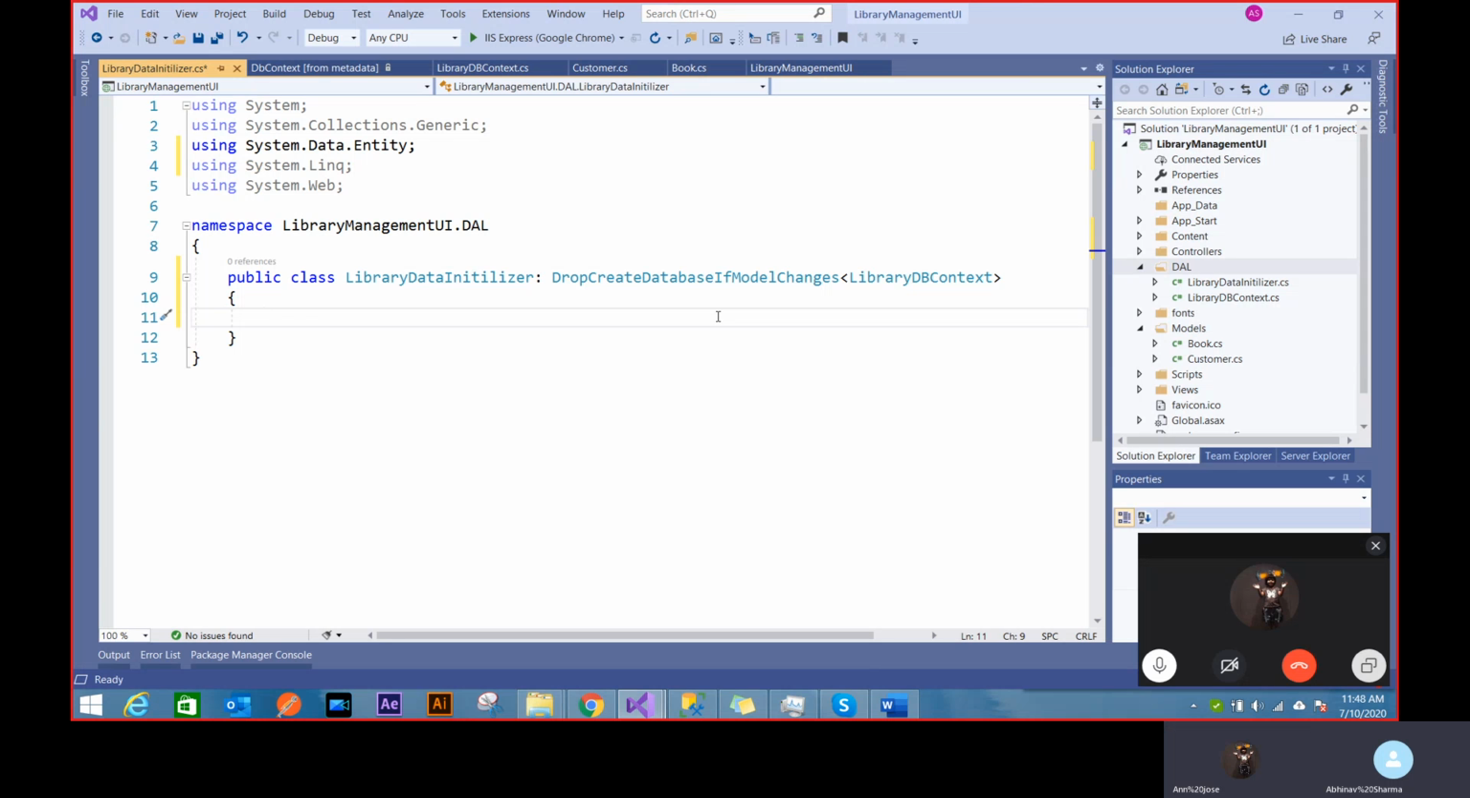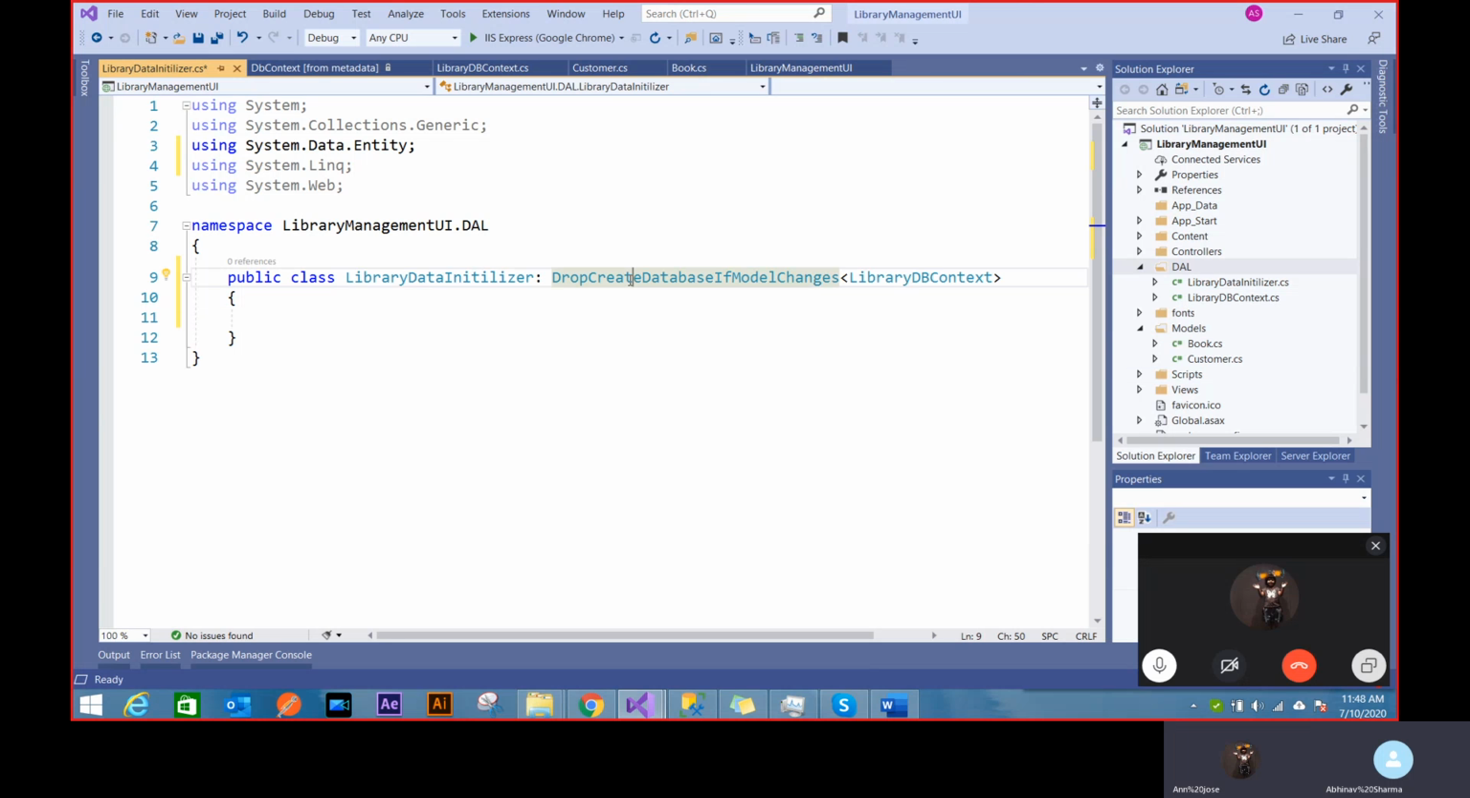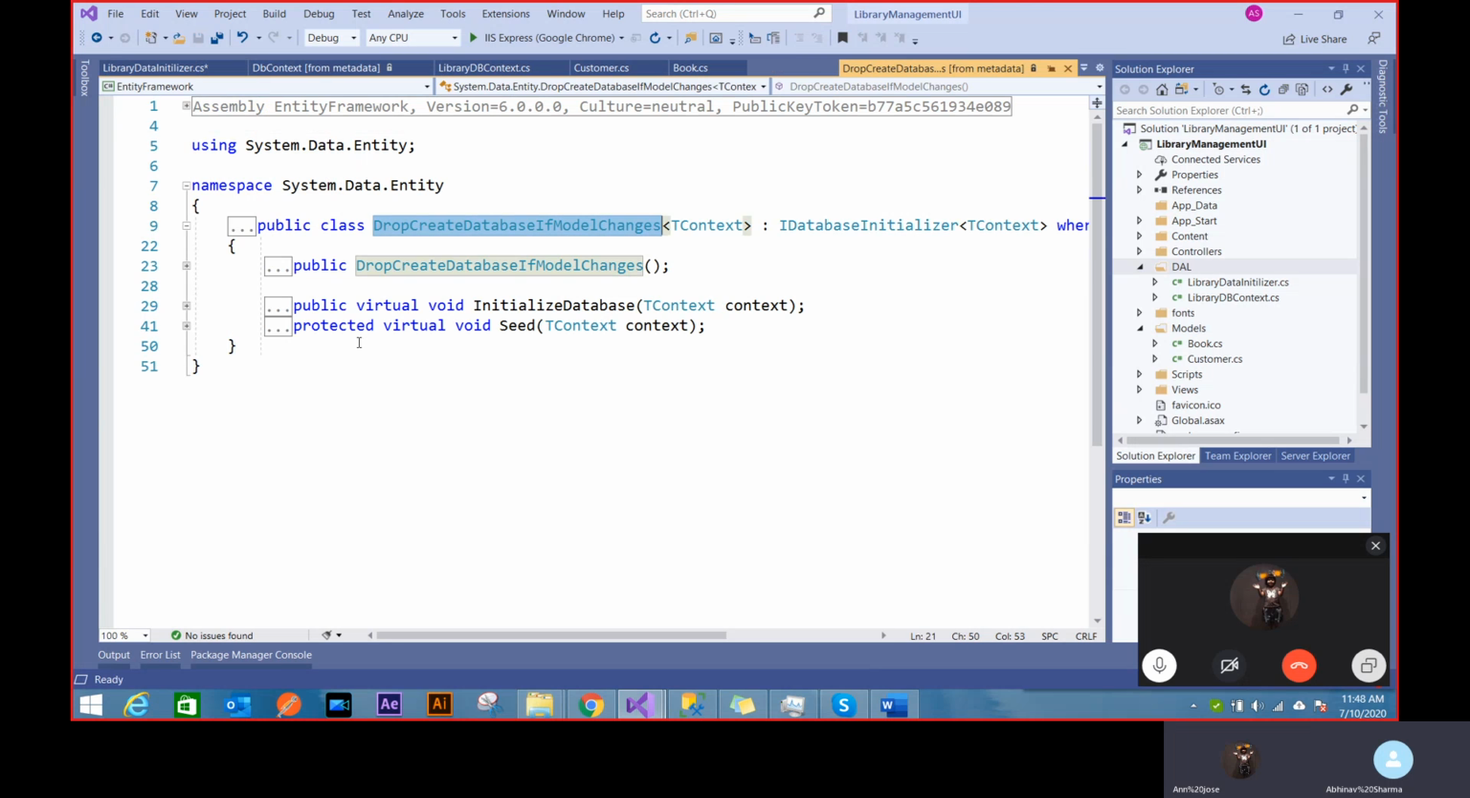So now I've defined this library initializer. Because I'm using this, you can imagine that I don't know what function to use, right? So I'll just use this class. It gives me again a virtual void seed. As soon as you see virtual, you can realize I can override it.